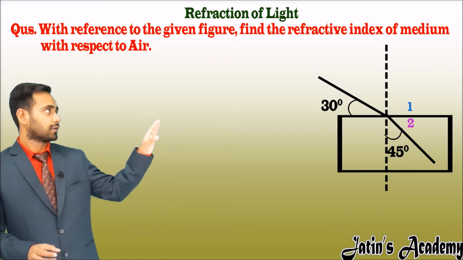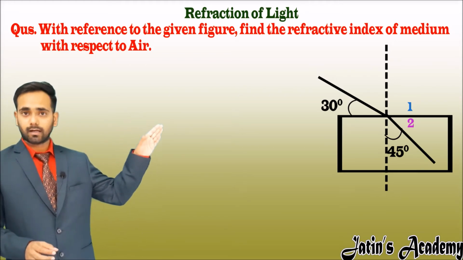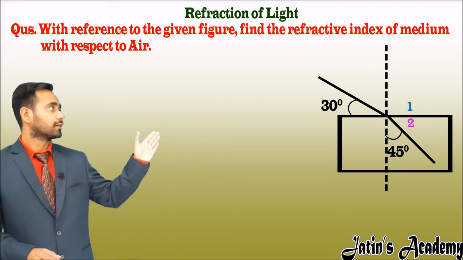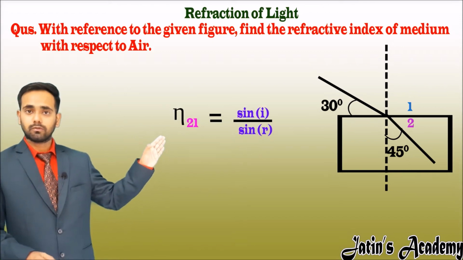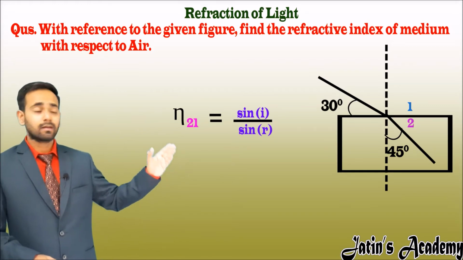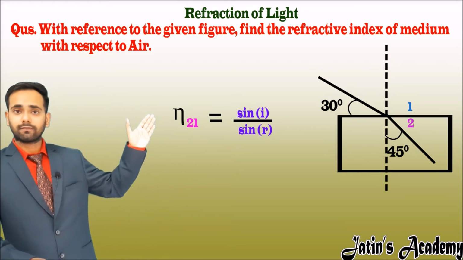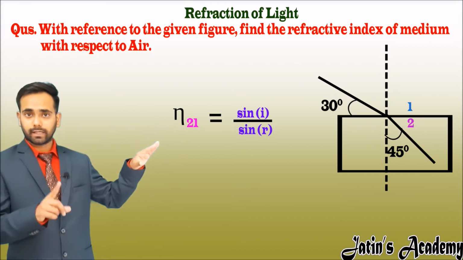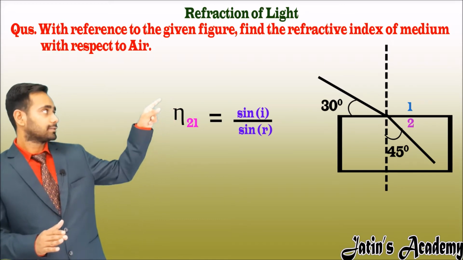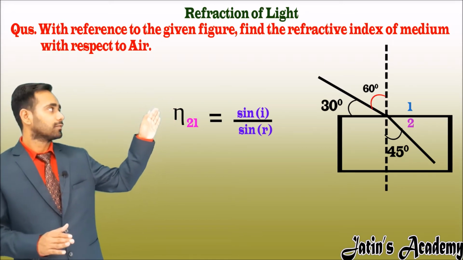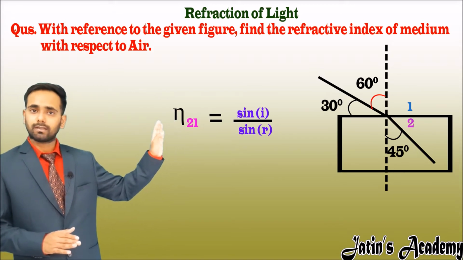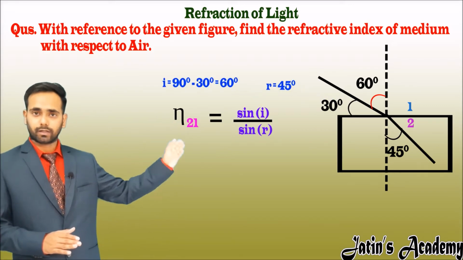First of all, see the diagram. In this question it is asked to find the refractive index of medium 2. We know that the refractive index of medium 2 with respect to medium 1 is sin i upon sin r. Here an angle of 30 degrees is given with the boundary. We have to take the angle of incidence with the normal, so the whole is 90 degrees. So the angle of incidence becomes 60 degrees, and the angle of refraction, measured between the refracted ray and the normal, is 45 degrees.